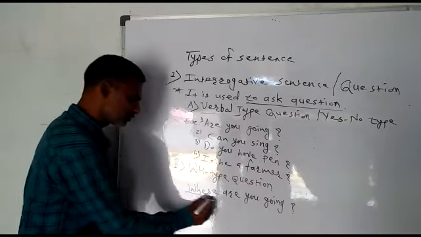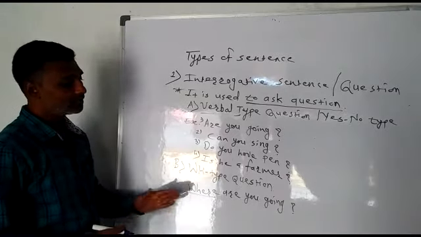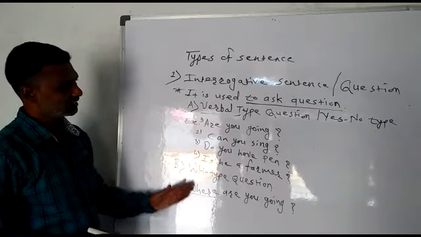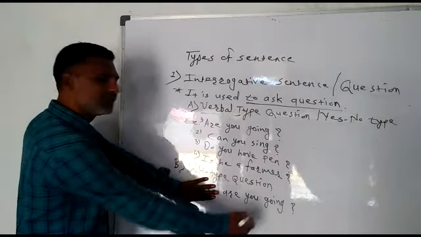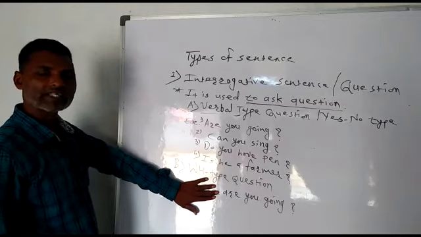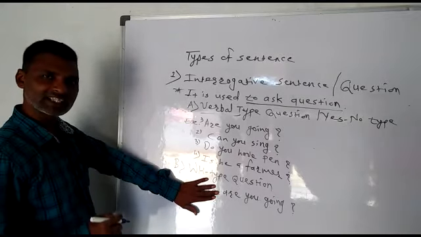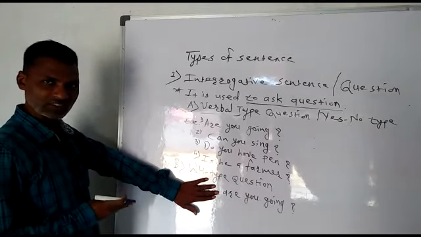It begins with a WH word. And if you see carefully, these words, are you going, and the earlier are you going, are the same. It means a WH question is made from a verbal type question.